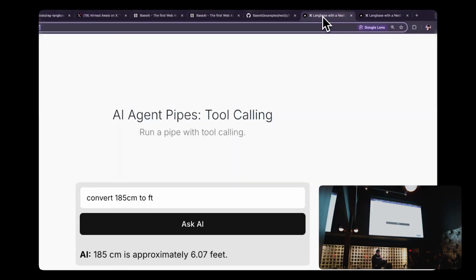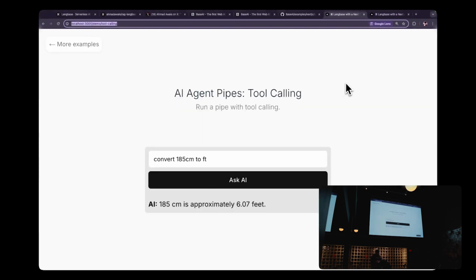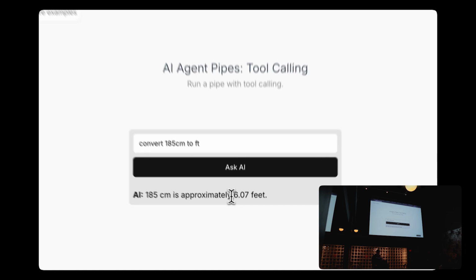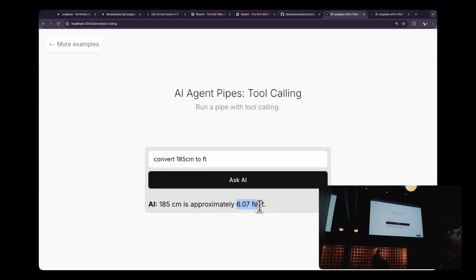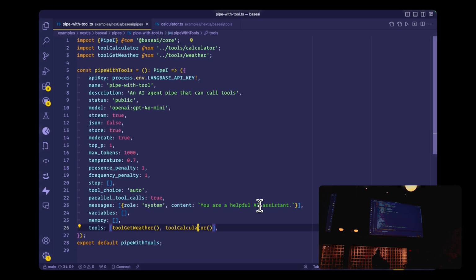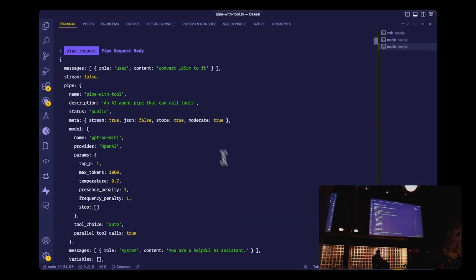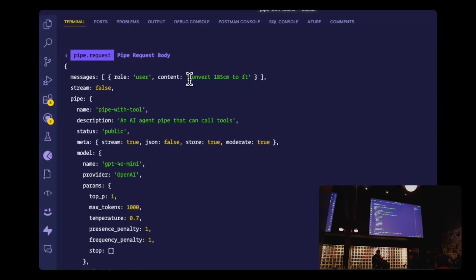And now here's a fun thing that happens, right? Now what I'm doing here in this demo is I'm asking it to convert 185 centimeters to feet, and it is correctly converting it into 6.07, which is my exact height. But behind the scene, there's something fun happening, right? This is GPT-4o mini, not the very best model out there.